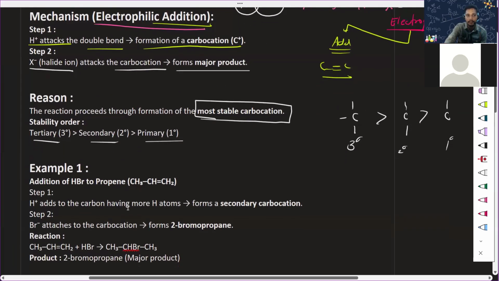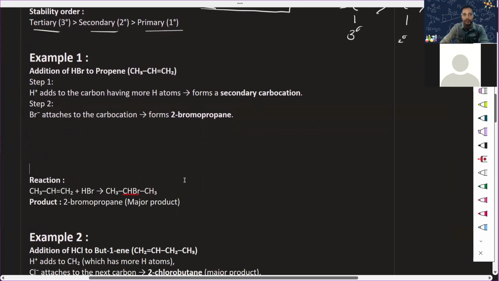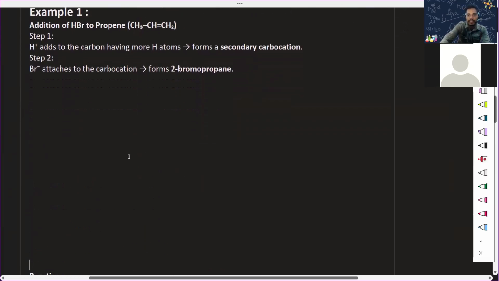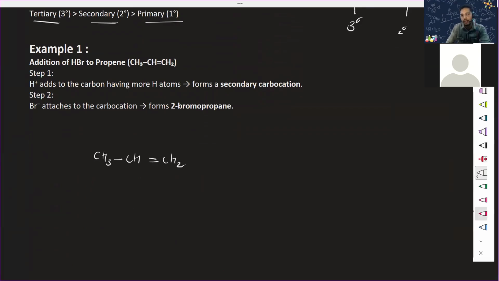Now let's take one example. Let's have the addition of HBr to propene. I want more space. So what do we have? We have CH3, CH, now a double bond, CH2. Now who is getting added? HBr. Definitely, which rule are we doing? We're doing the Markovnikov rule, MR. So during the MR, this hydrogen will attack first, H plus and Br minus will be there.